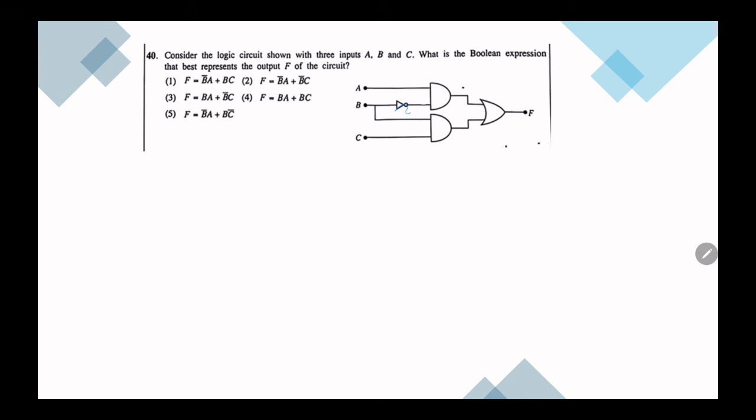Here we want to find the output of the circuit. So here we have a b bar, so here it is a dot b bar. So here we have b and c, so this is b dot c. This is an OR gate. Therefore a dot b bar plus b dot c. First answer.